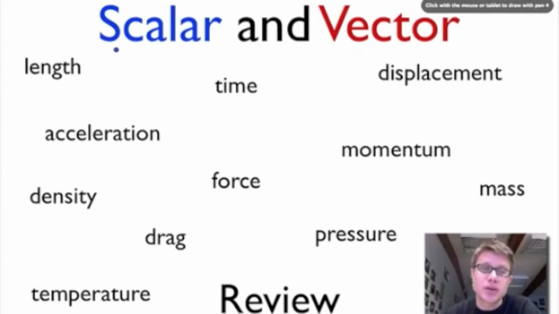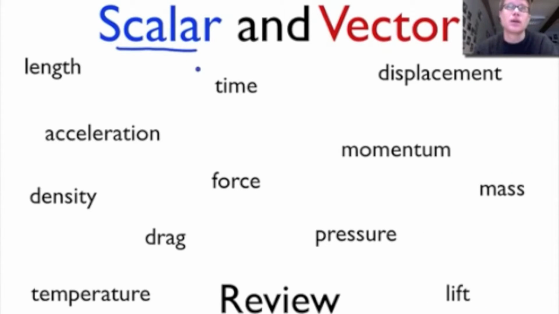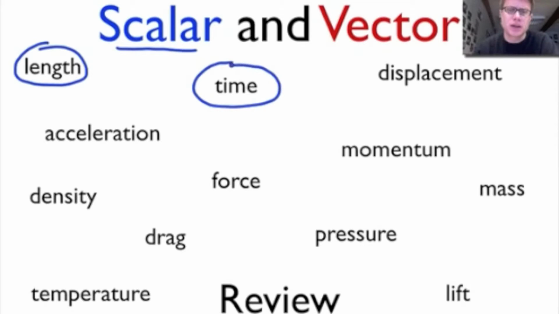Scalar quantities, remember, is simply going to be magnitude. And the question I always ask myself when I'm doing this is, okay, does it have a direction? Length is simply the length of a side of something, so I would put that in the scalar perspective. This is kind of philosophical. Does time have a direction? I would say no. Acceleration, we already talked about that. That's a change in velocity. What about density? The density of something, that definitely is a scalar quantity. If I say the density of that is 12.8 grams per cubic centimeter north, that doesn't make sense at all.